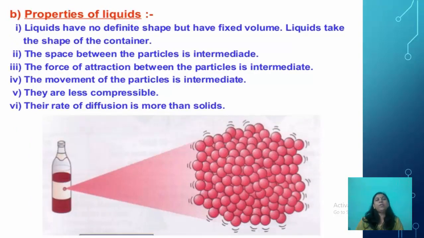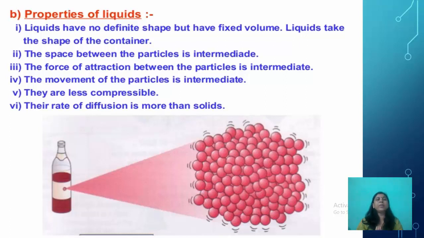Now the properties of liquids. Liquids have no definite shape, but they have a fixed volume. Liquids take the shape of the container. The space between the particles is intermediate, meaning it is more than that of solids but less than that of gases.